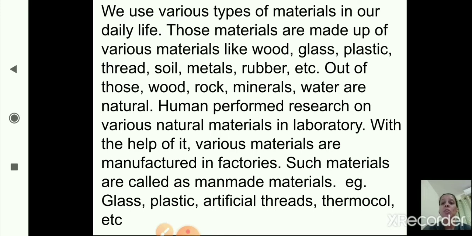Using these natural materials, humans perform research in the laboratory, and with the help of it, various materials are manufactured in the factories. So these materials are called man-made materials. There are different man-made materials available in our day-to-day life also. Glass, plastic, artificial threads, thermocol, these are all examples of man-made materials.